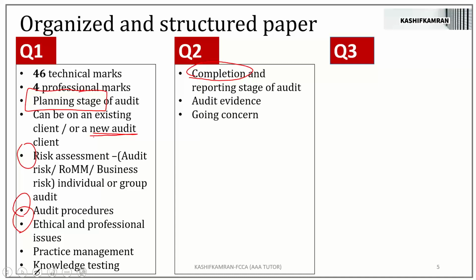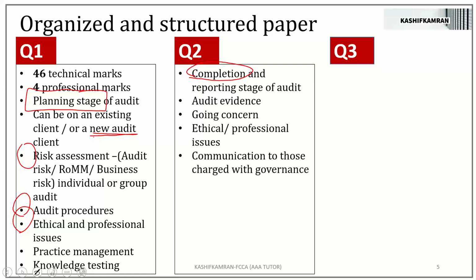Further, in question number 2, you expect ethical and professional issues. So many times in past papers, you must have seen the examiner has put ethical and professional issues in question number 2 at the stage of completion. Then in question number 2, you must have seen that the examiner puts a topic which is known as communication to those charged with governance.